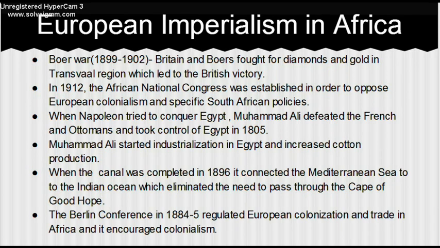European imperialism in Africa. The Boer War, which occurred from 1899 to 1902, was a war that Britain and the Boers fought for diamonds and gold in the Transvaal region, which led to the British victory. In 1912, the African National Congress was established in order to oppose European colonialism and specific South African policies. When Napoleon tried to conquer Egypt, Muhammad Ali defeated the French and Ottomans and took control of Egypt in 1805. Muhammad Ali started industrialization in Egypt and increased cotton production. When the canal was completed in 1896, it connected the Mediterranean Sea to the Indian Ocean, which eliminated the need to pass through the Cape of Good Hope. The Berlin Conference in 1884 to 1885 regulated European colonization and trade in Africa, and it encouraged colonialism.